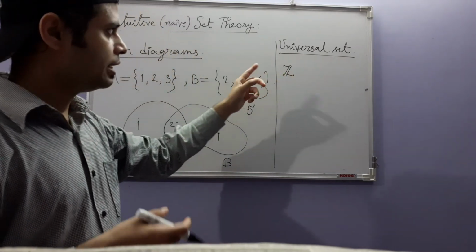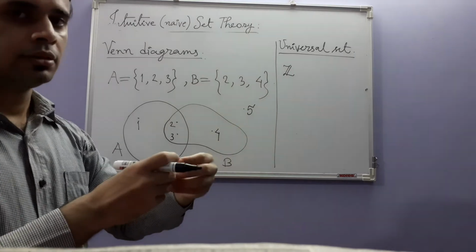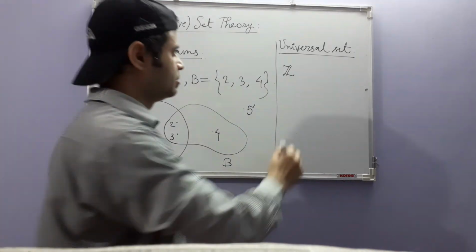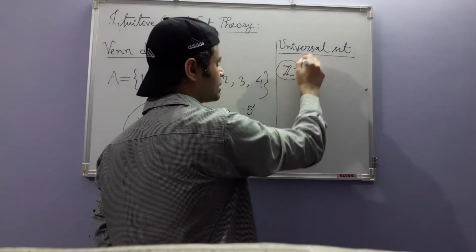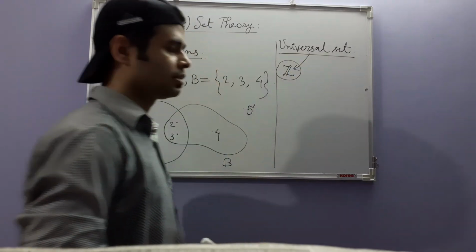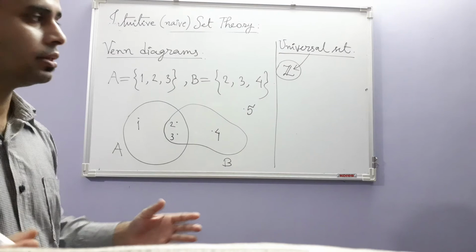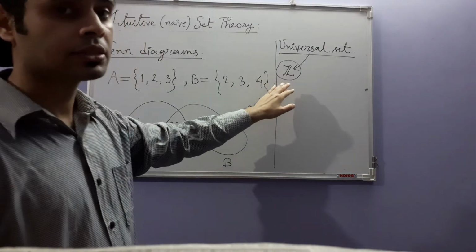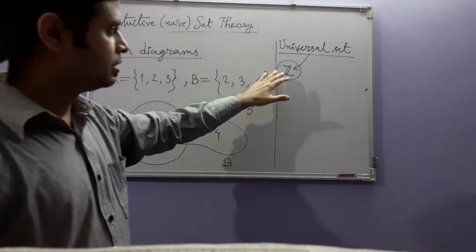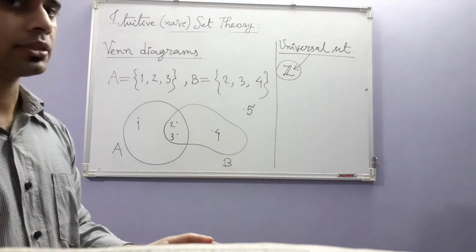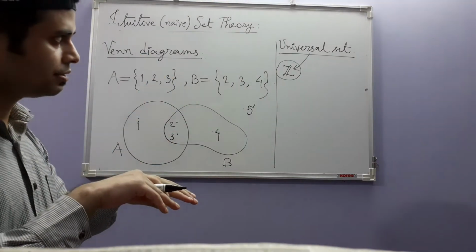So in this particular discussion of elementary number theory, this is my universal set, the largest set possible in a given discussion. This is my universe of discourse. I will not leave this universe. Okay, I will stay inside this universe.